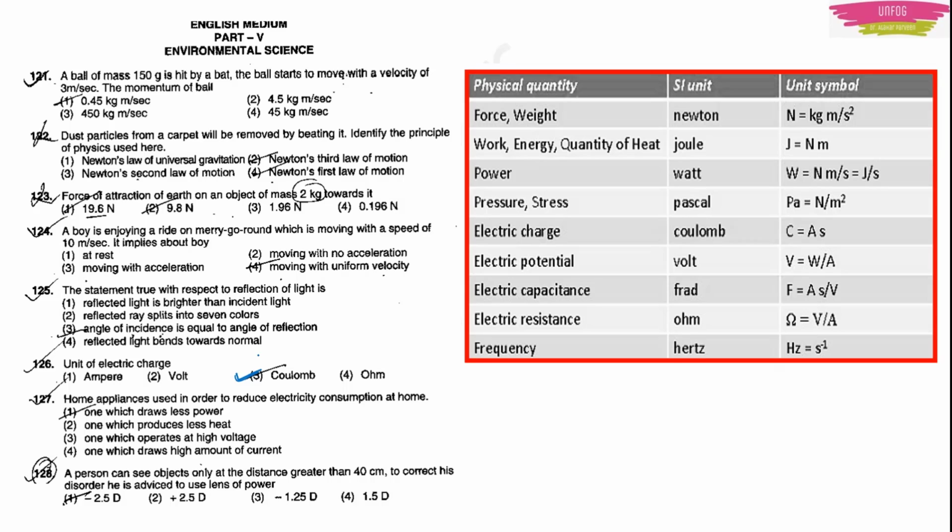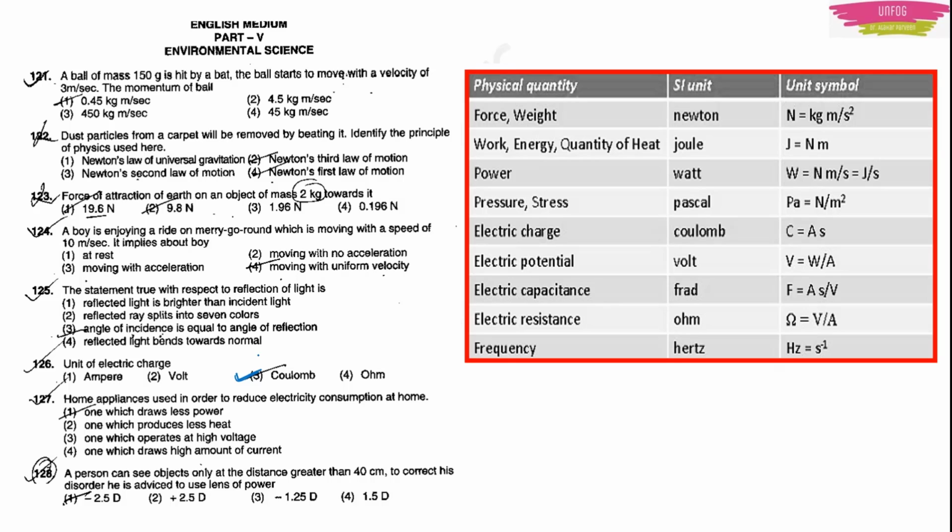Next is question number 127. Home appliances used in order to reduce electricity consumption at home. Means which home appliance you use usually with the motto of reduced consumption. Means you want your electric bill to come less. You don't want your electric bill to come more.